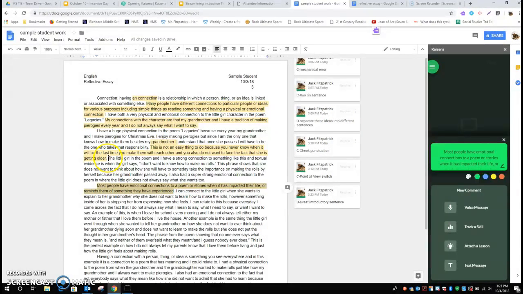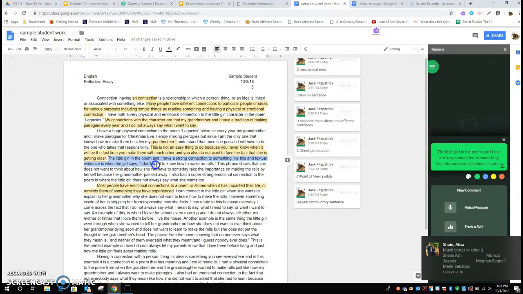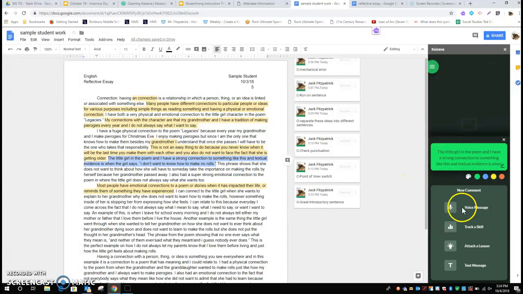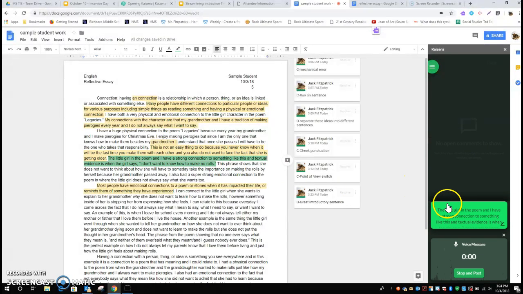So I can say, read this sentence here. The little girl in the room, the little girl in the poem, and I have a strong connection to something like this, and textual evidence is when the girl says, I don't want to know how to make no rolls. So this is kind of confusing, so I can highlight it and leave a voice message.